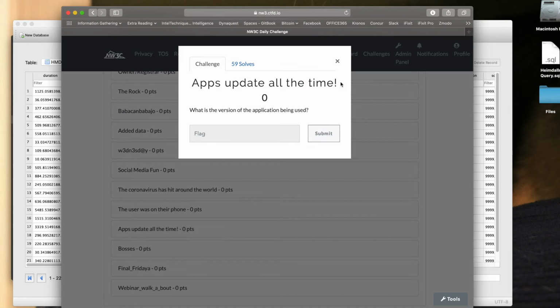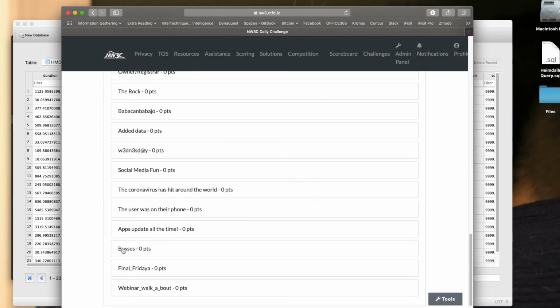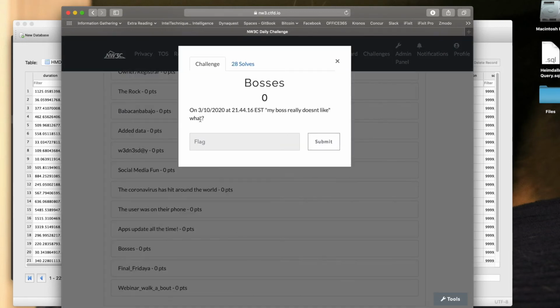This is just one location for them, but you could find it in multiple places. Now bosses, this is where it gets a little bit harder. On 3/10/2020 at 21:44:16 EST, my boss really doesn't like what?